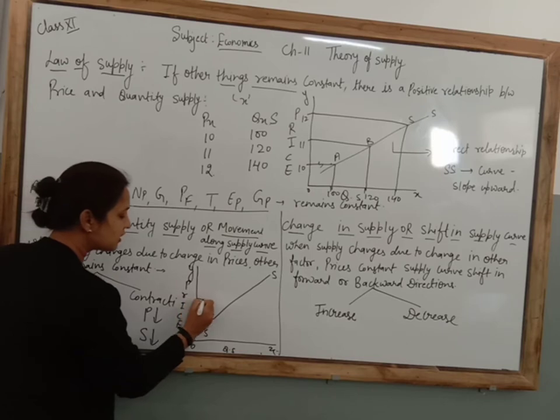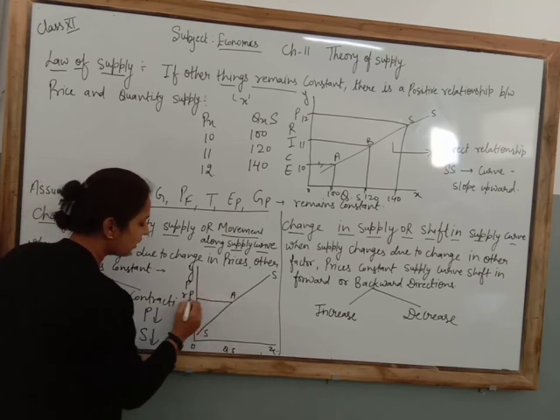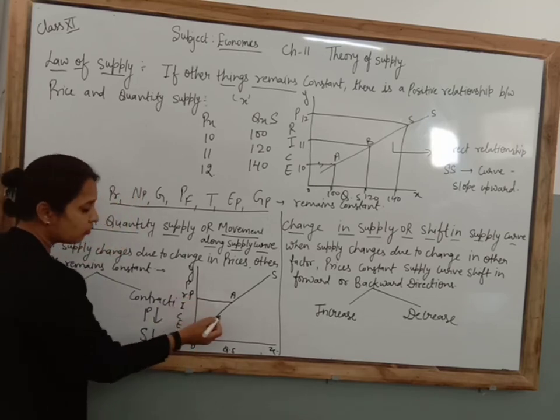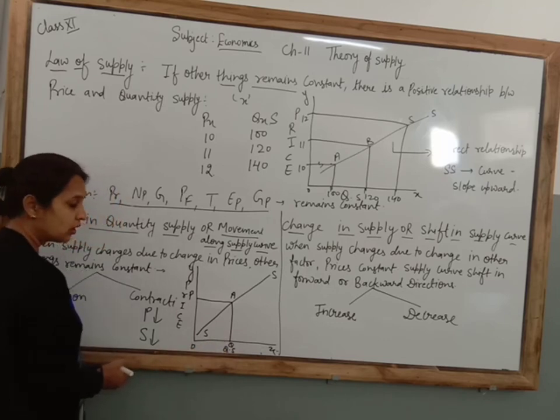Suppose the initial price is OP. At point A it cuts the supply curve. Suppose the initial price is OP, then quantity supplied will be OQ. Clear?